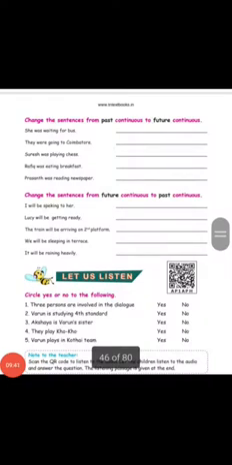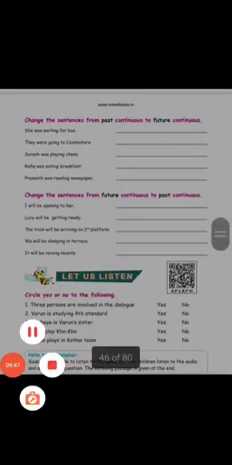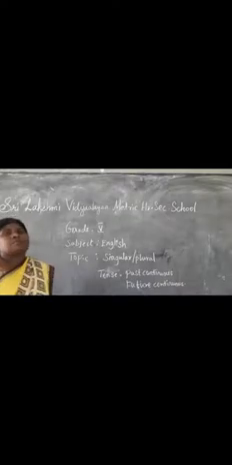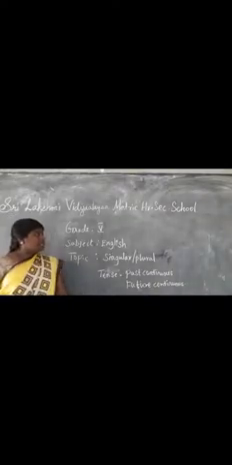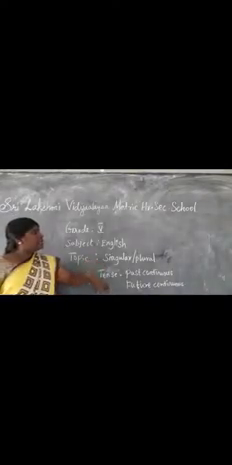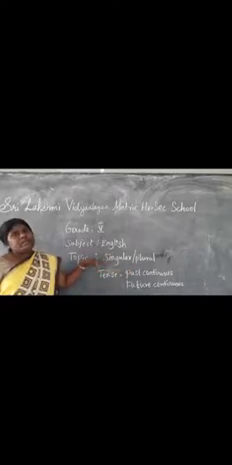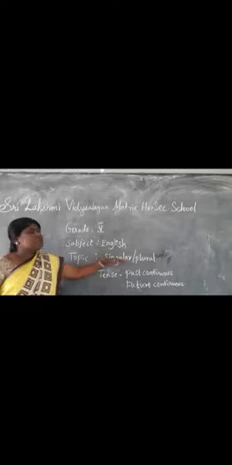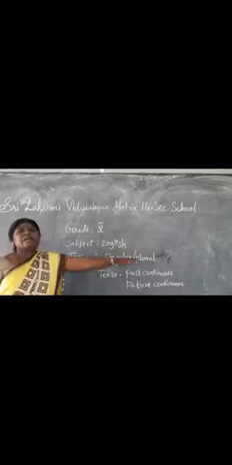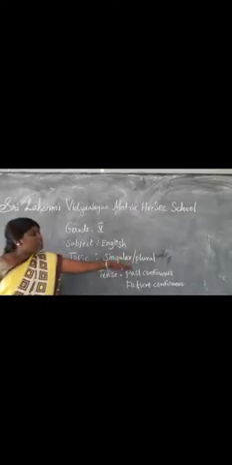In this class, we learned about the singular and plural form, and the present continuous and past continuous. If it is one thing, we keep the word as it is. If it is more than one thing, we add s or es to the word. Some rules we have learned in this class.